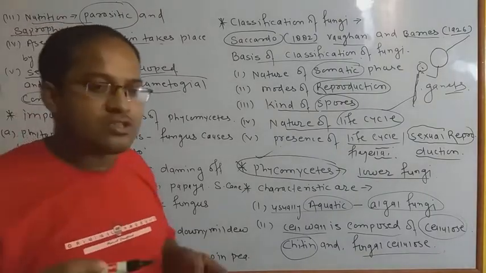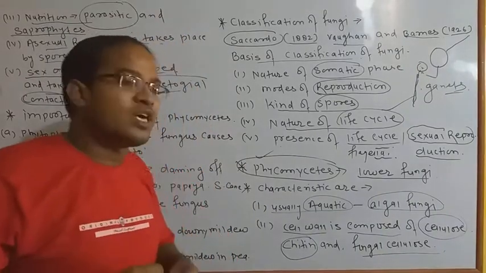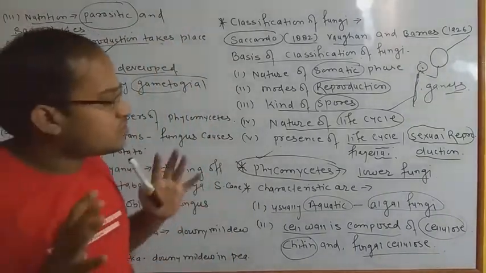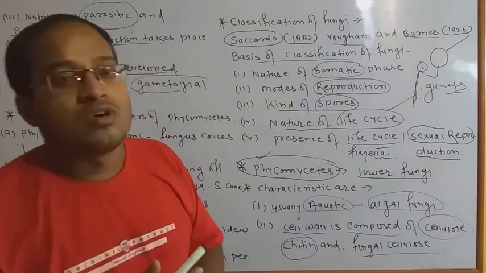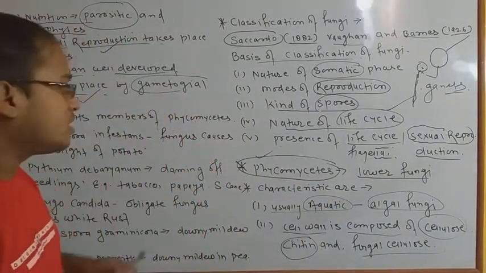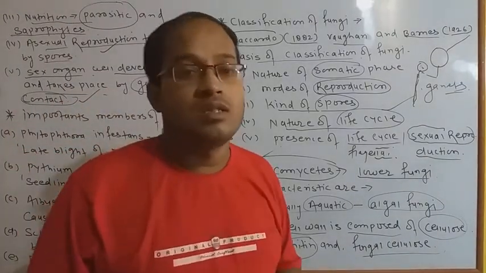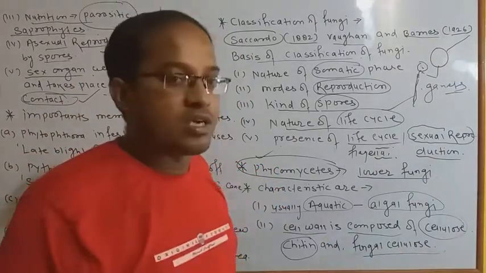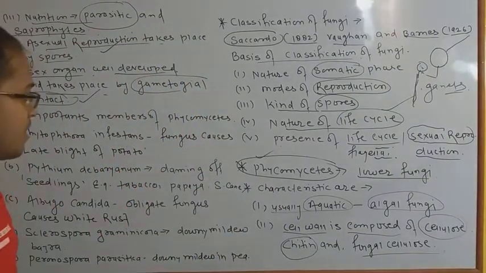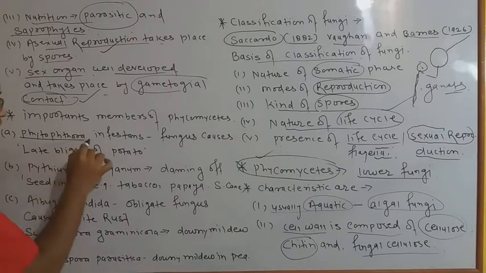Actually there are so many points given in your books, but we have to study 5 points, and we are just looking at the important functions of Phycomycetes. Depending upon their nature, Phycomycetes has some important members. They have many important members which play an important role for all human beings and all organisms also. The first member we are going to discuss is called Phytophthora infestans.